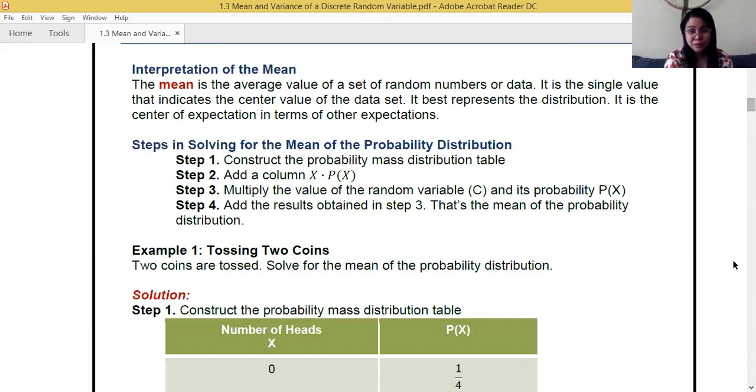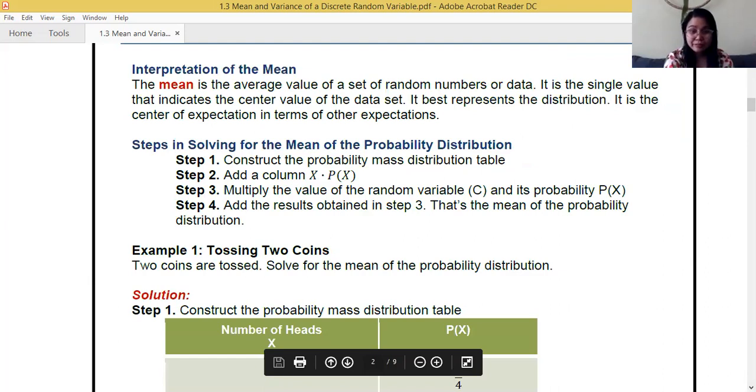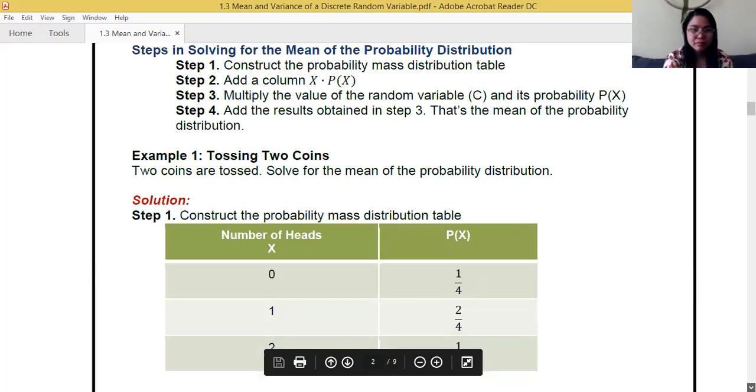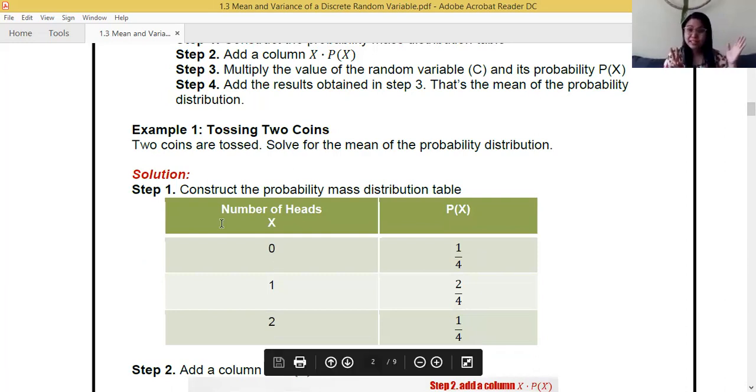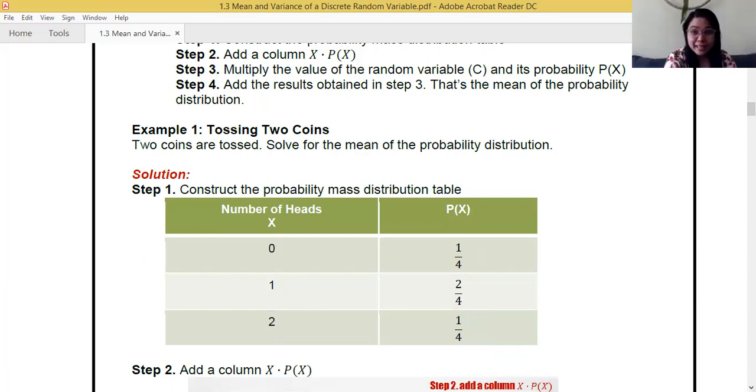Let's have 2 problems for today. And here's the first problem. We'll toss 2 coins. And as we check, remember our lesson last time, when we toss 2 coins and x is the number of heads, our random variable x can be 0, 1, or 2.